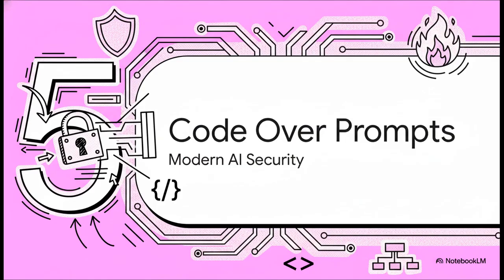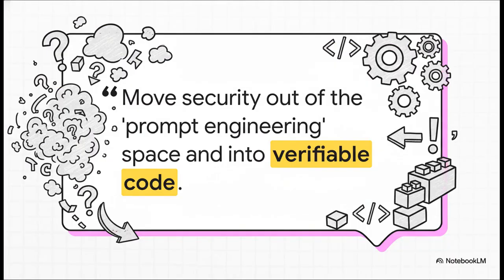So when you look at the threat, the concept, and then the practical code, it all boils down to one core principle, and it represents a huge shift in how we need to think about AI security from now on. And this quote just nails it. Security cannot be an afterthought. It can't just be another sentence you add to your system prompt, hoping for the best. We have to move security out of that fuzzy world of prompt engineering and into the solid, testable world of code.